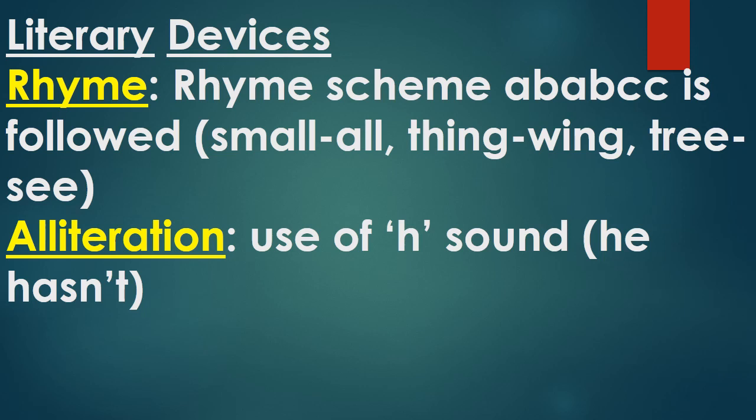And rhyming words are small, all, thing, wing, tree, sea. And then alliteration, use of the H sound, for example, he hasn't. So this is the explanation of this stanza.